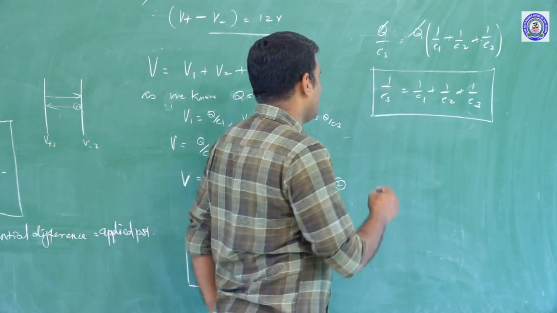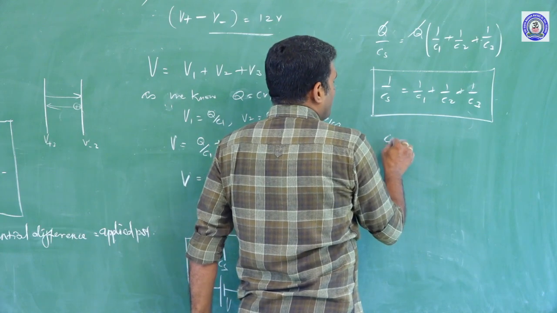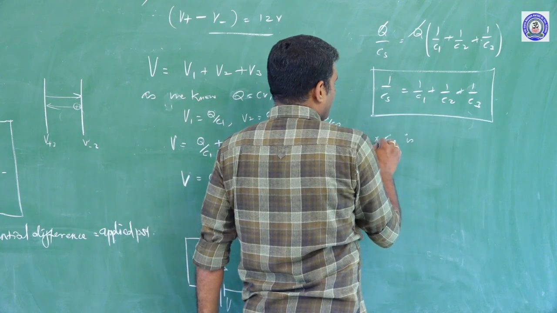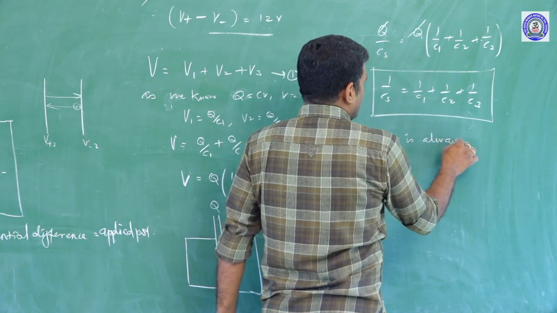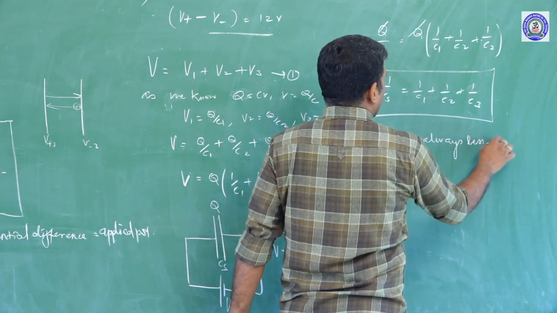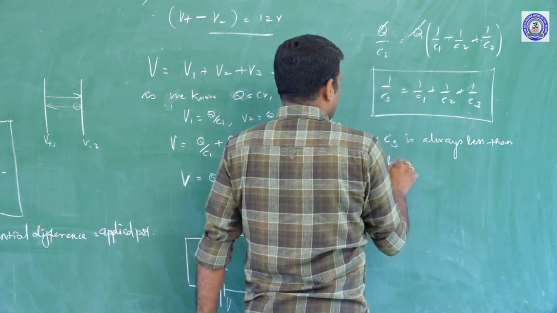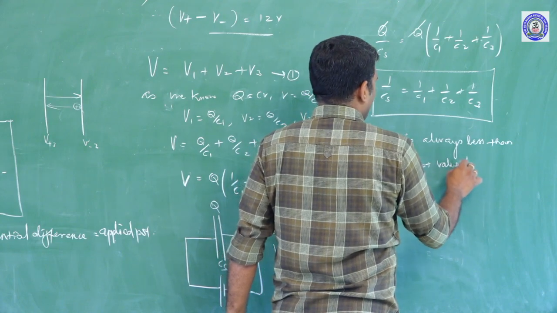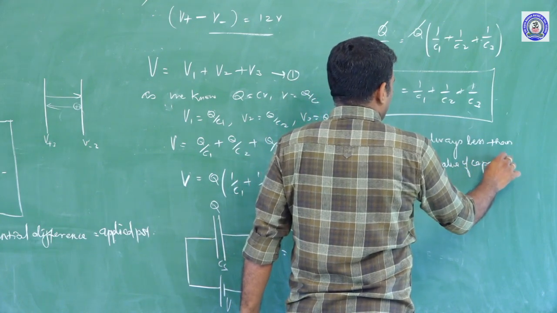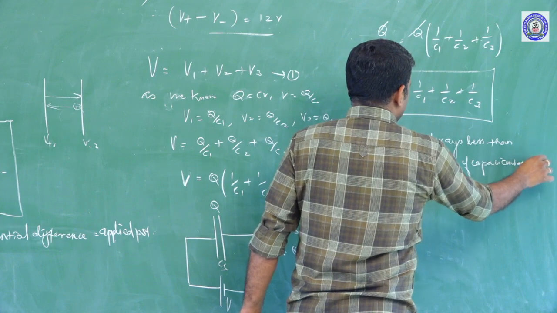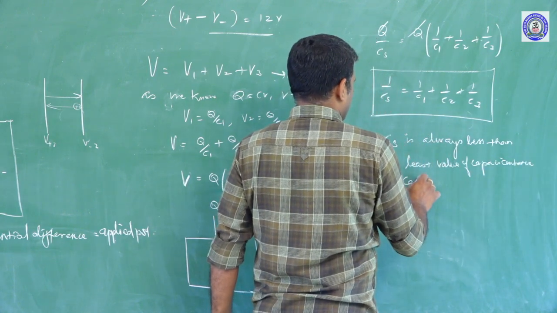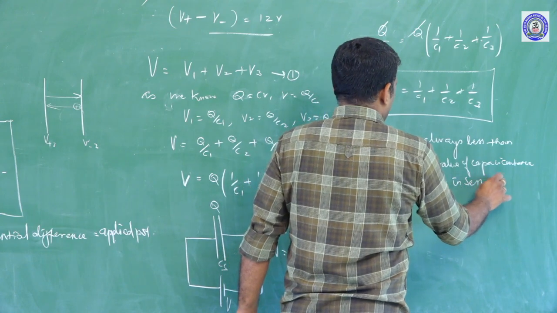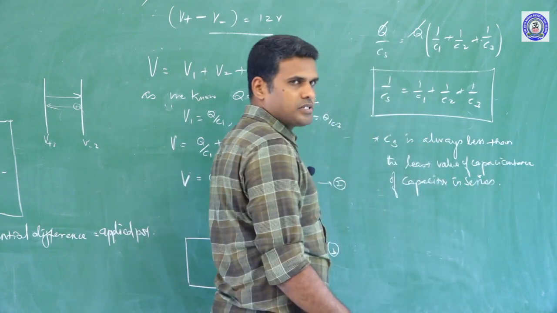We can simply say here, the effective value of the capacitance of the capacitors connected in series is always less than the least value of the capacitance of the capacitors in series.